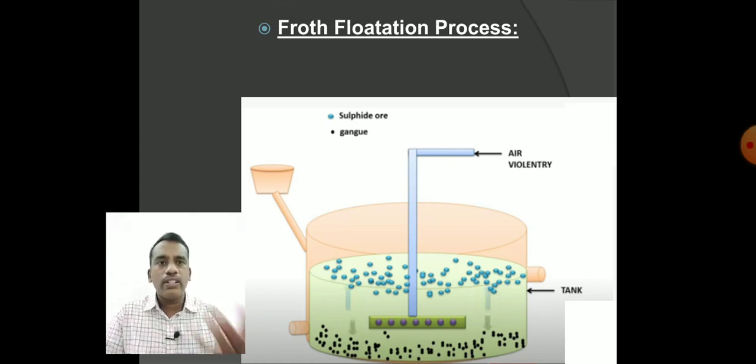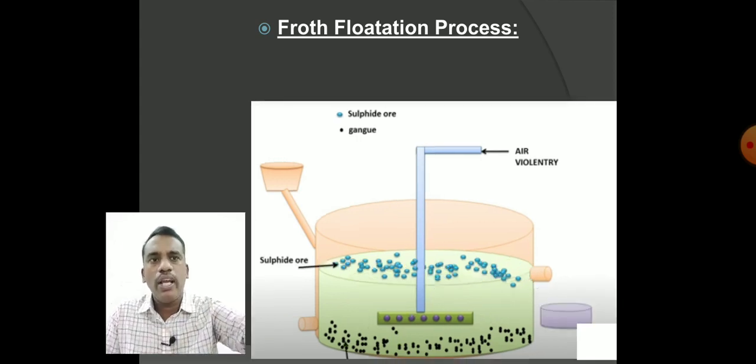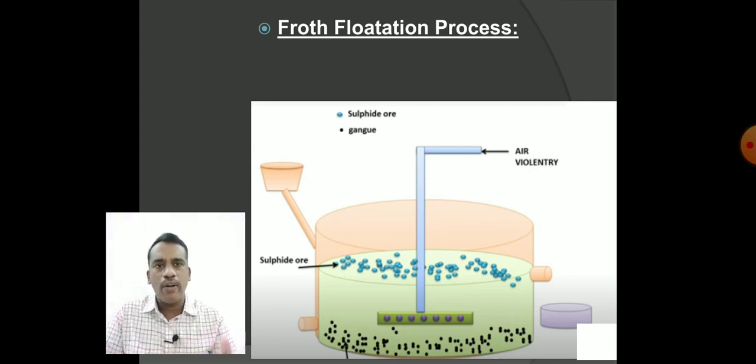So once the agitation goes on, what is meant by agitation? The air enters through the air pump into the tank, and when the froth is generated, the sulfide ore particles are collected at the top and the gangue particles are collected at the bottom. This takes place such that the entire process leaves the sulfide ores at the top and the gangue particles at the bottom.